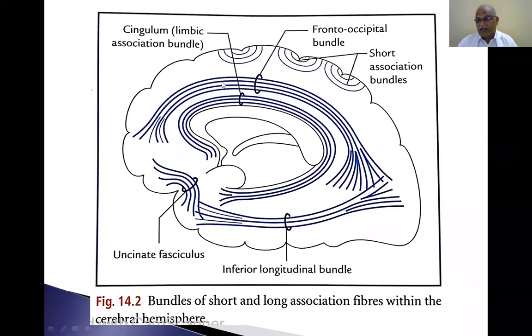There are two cerebral hemispheres, right cerebral hemisphere and left cerebral hemisphere. The right and left cerebral hemispheres are connected to each other by means of commissural fibers, that is, the corpus callosum.